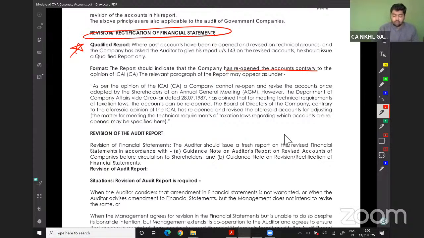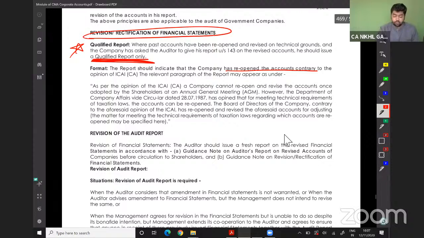The board of directors of the company, contrary to the opinion of the ICAI, has reopened and revised the accounts for meeting the technical requirements of taxation laws, regarding which accounts are reopened may be specified here. So in case of revision or rectification of past year accounts, qualified reports should be published.